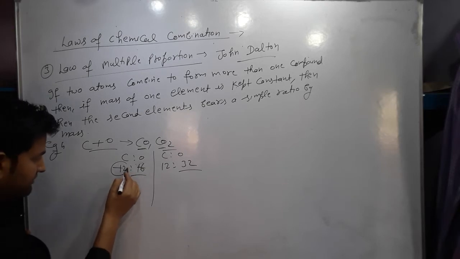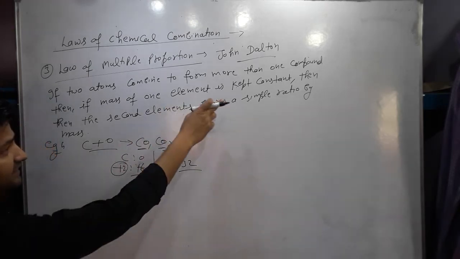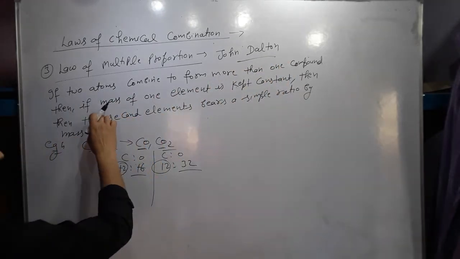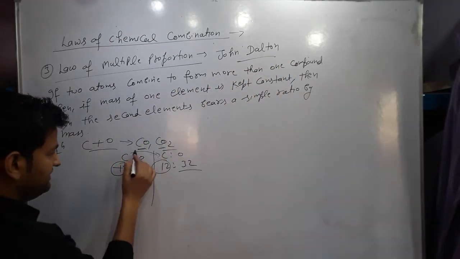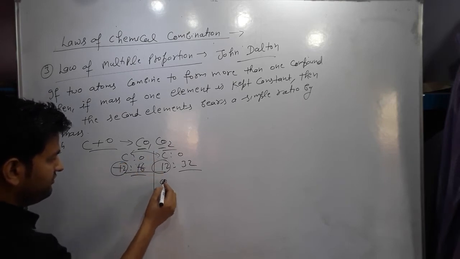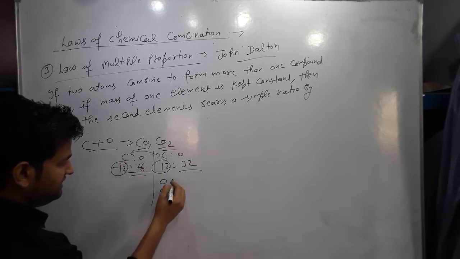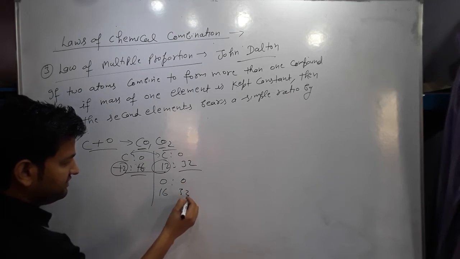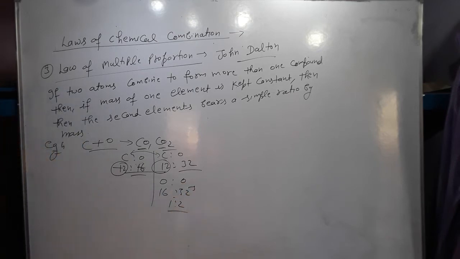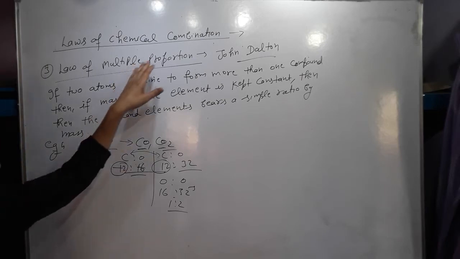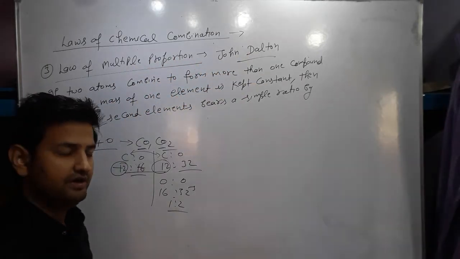If the mass of one element is kept constant, the mass of carbon is kept constant, that is 12 and 12, then the ratio of oxygen in the first is 16 and in the second is 32. So their ratio is 1:2. This is according to the law of multiple proportion, which is given by John Dalton.